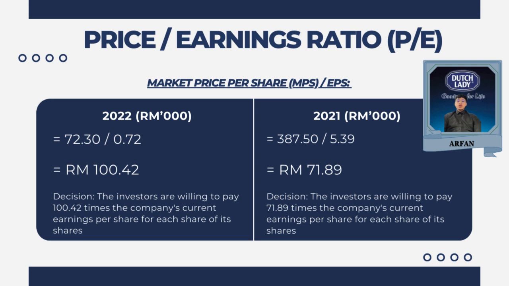The PE ratio is an essential tool for investors seeking to make informed decisions about the valuation of a company's stock. The resulting PE ratio provides insight into how much investors are willing to pay for each dollar of earnings.